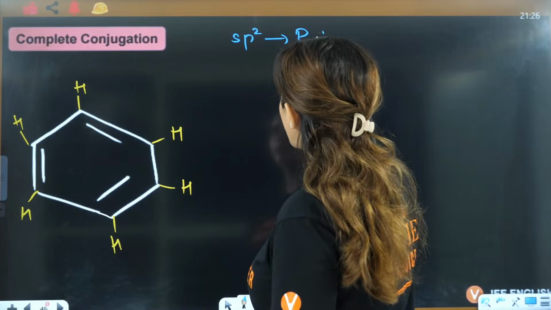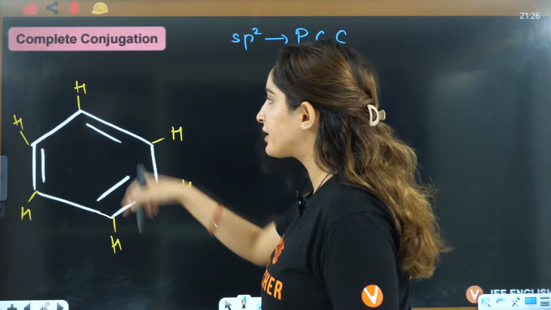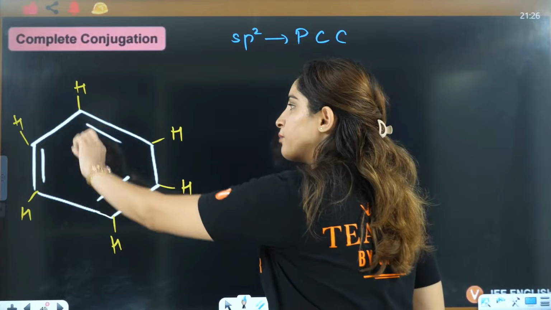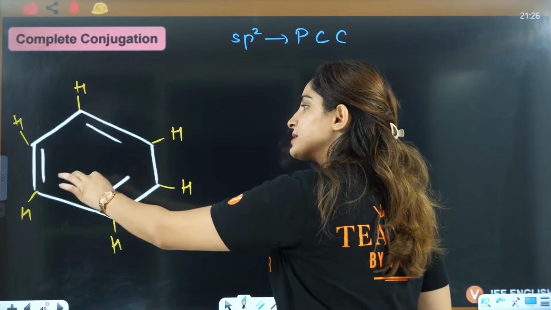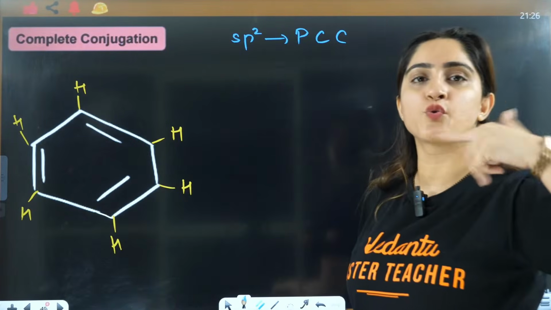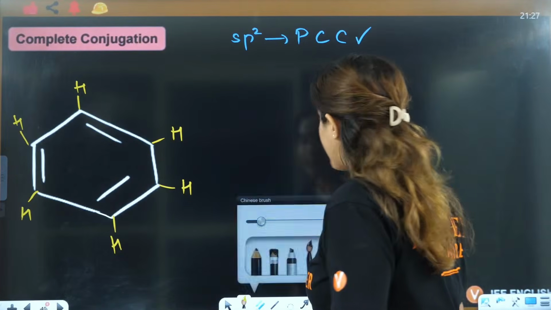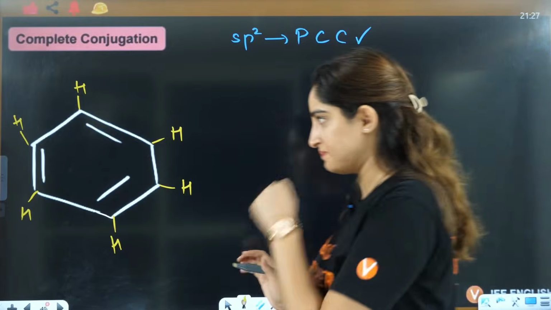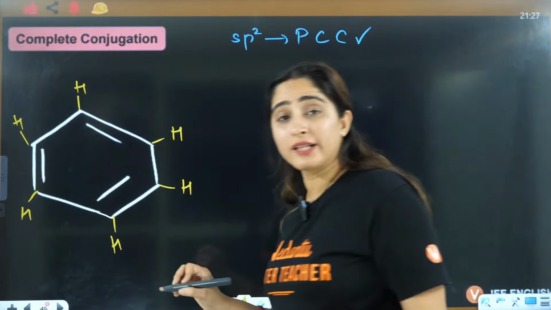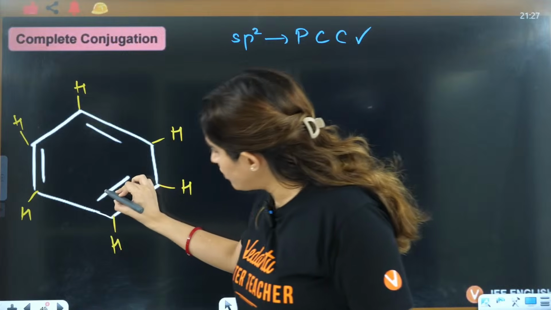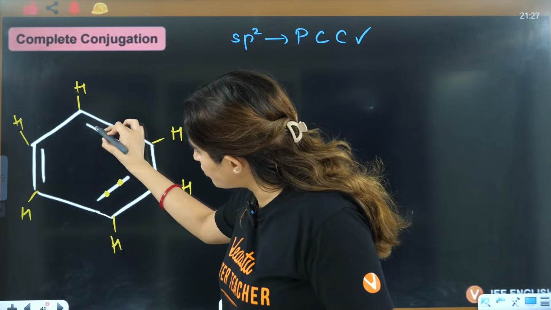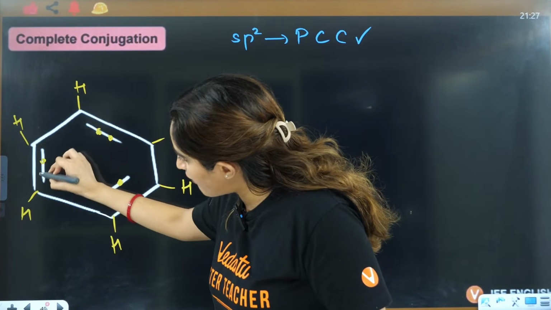It is cyclic also. It is conjugated also. Double bond, single bond, double bond, single bond, double bond, single bond, double, single. Full conjugation it is going on, right? PCC is followed. Now you have to check the pi electrons here. So 1, 2, 3, 4, 5, 6.